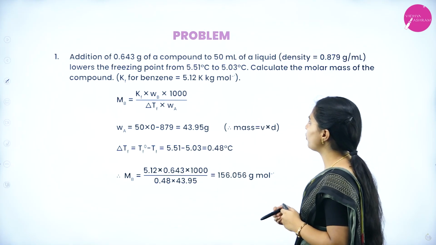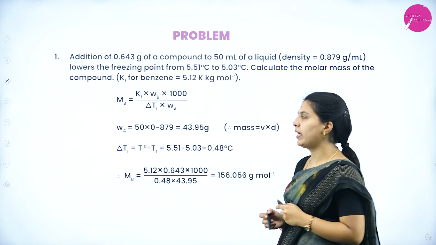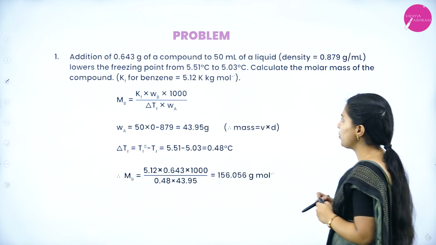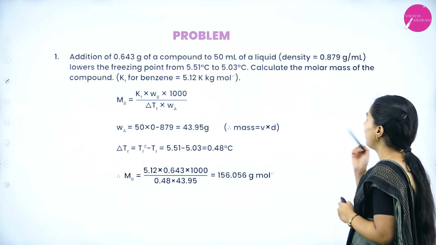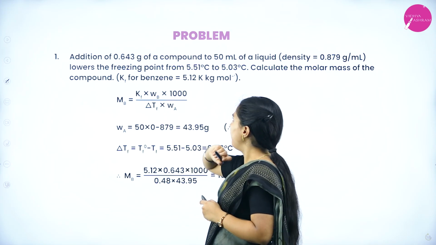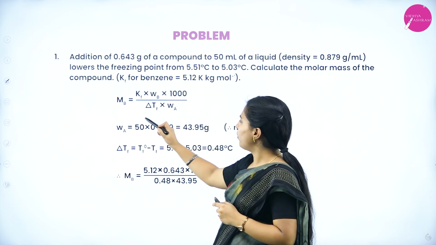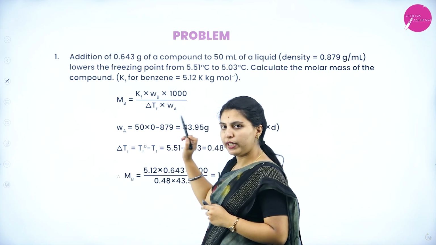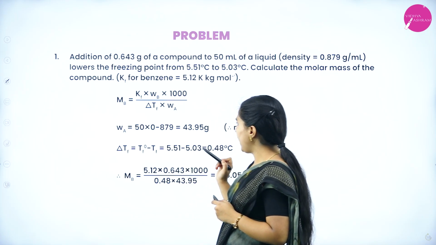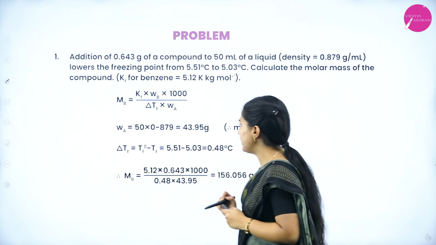Addition of 0.643 gram of a compound to 50 ml of a liquid, having density 0.879 gram per ml, lowers the freezing point from 5.51 degrees Celsius to 5.03 degrees Celsius. Calculate the molar mass of the compound. Kf, that is the cryoscopic constant for benzene, is 5.12 kg per mole. Mb equals Kf into Wb into 1000 divided by delta Tf into Wa. So Wa equals 50 into 0.879 equals 43.95, since mass equals volume into density.